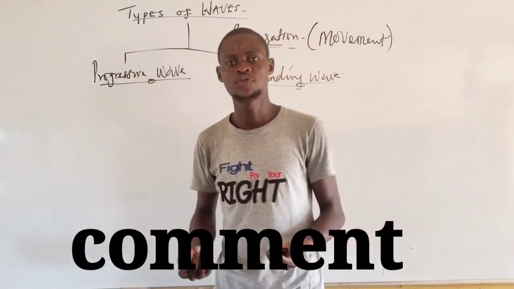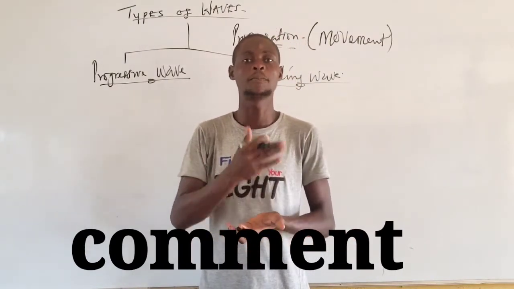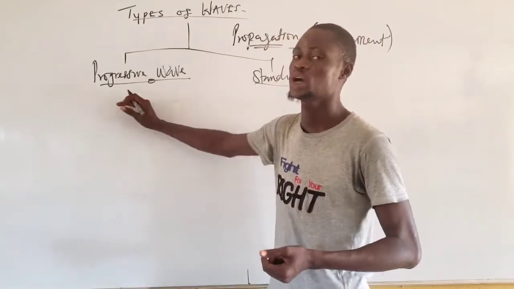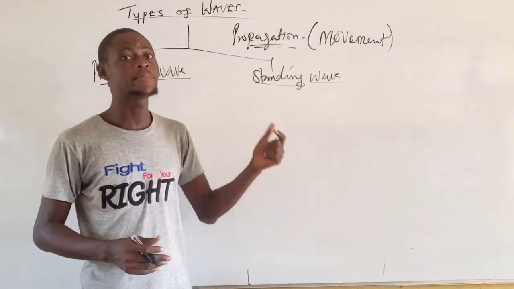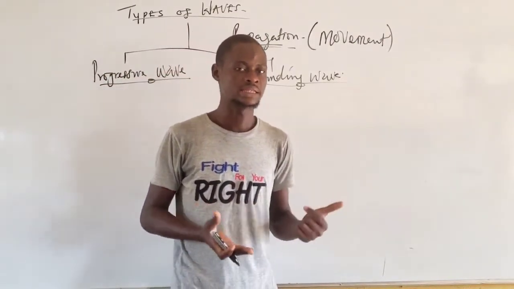A progressive wave is a wave that is traveling from one point to another. In another word, we call it a traveling wave. While a standing wave is simply a stationary wave that does not move between one end.